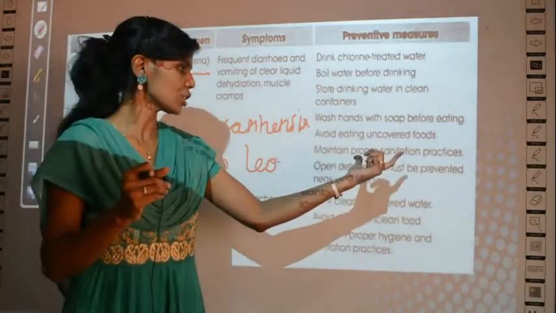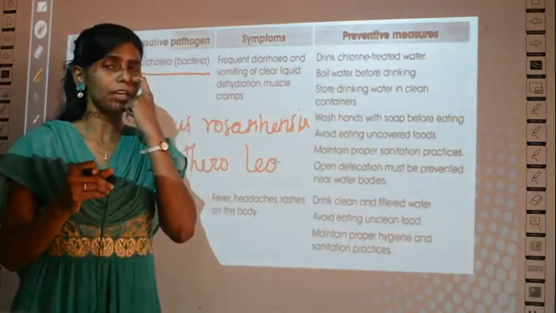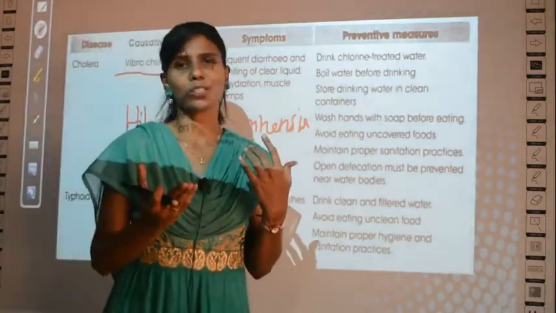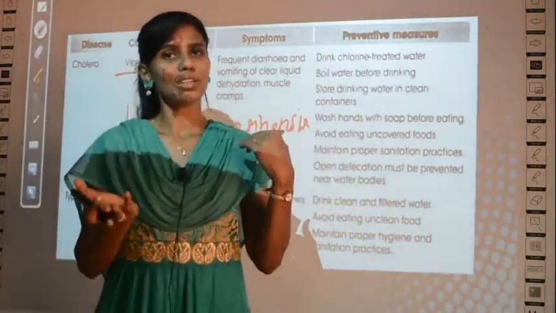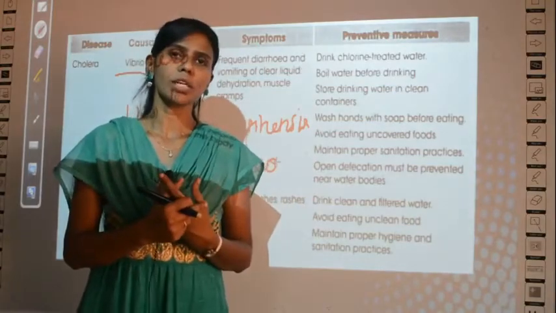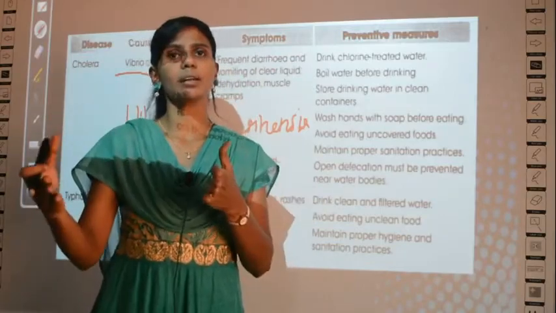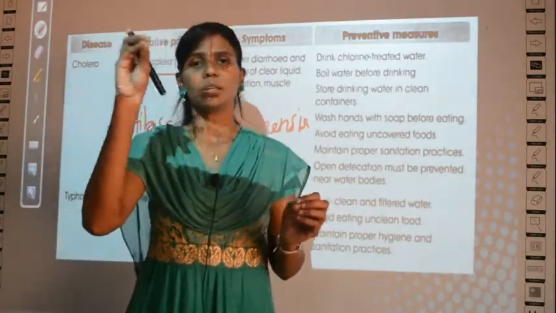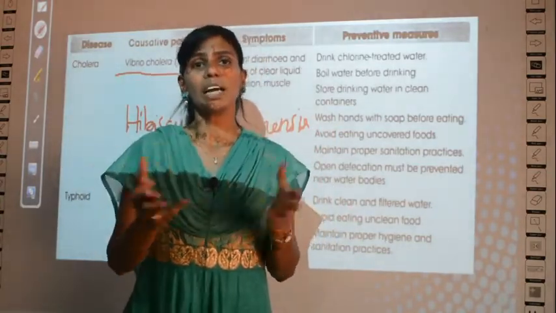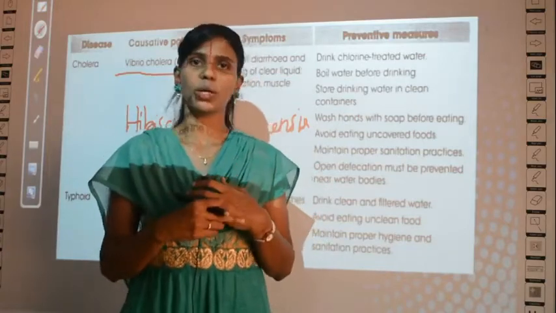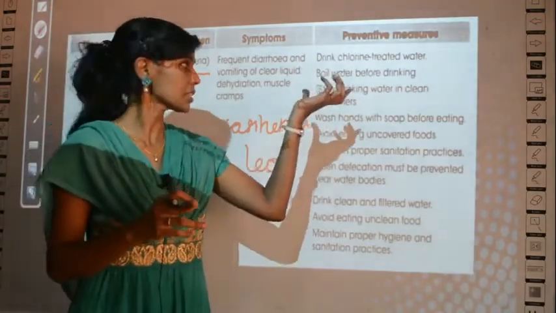Maintain proper sanitation practices. Open defecation must be prevented near water bodies. Open defecation is passing out waste. That is not happening these days. In olden days people were defecating, which means they were passing out their waste in the open land, no? In those times, if a person with cholera is defecating in an open place near a water body, then the germs or the microorganisms will enter into the water and it will contaminate the entire water, and whoever is going to drink the water will get the disease. But nowadays this is not common. We all have toilets at home, right?